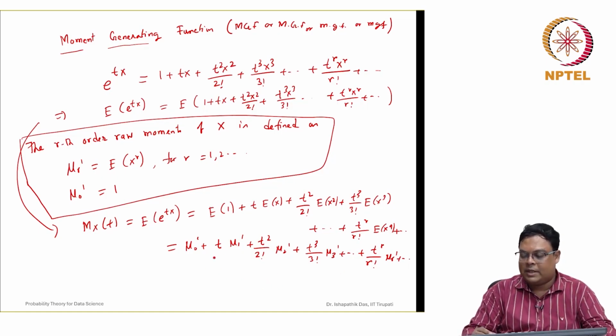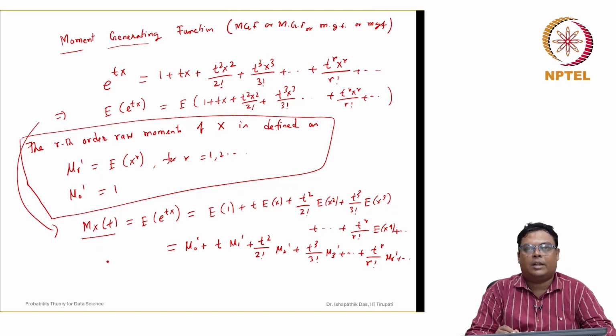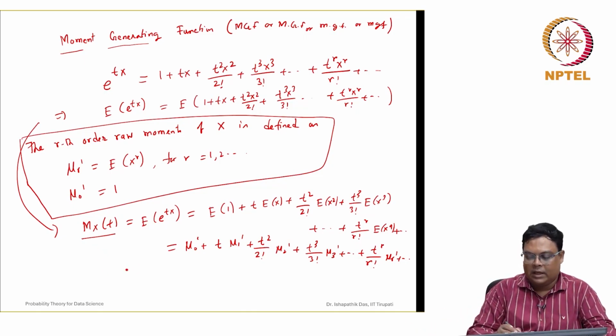Now, why is it called the moment generating function? Suppose this exists, and we do not explicitly know the distribution function of the random variable, or the probability mass function in case of discrete, or the probability density function in case of a continuous random variable. Suppose we do not know them, but we know the moment generating function. Then, using the moment generating function, we can find the moments of this random variable. So, how can we do that? Let us see. If you differentiate with respect to t, d/dt of M_X(t), you can see that this is constant.